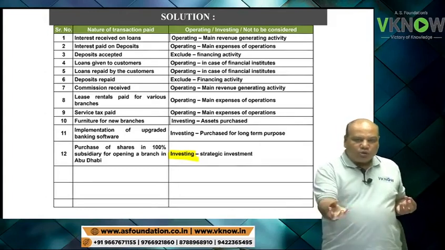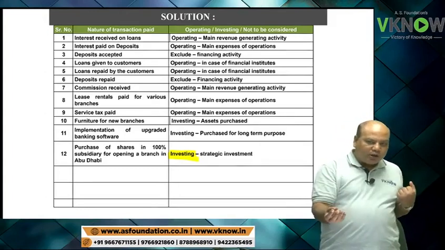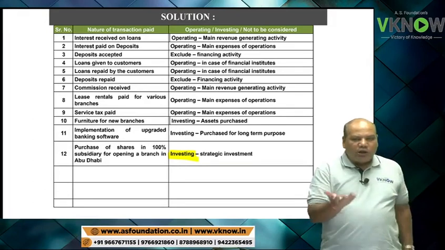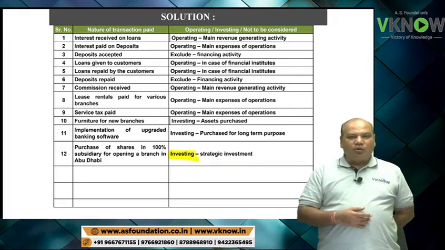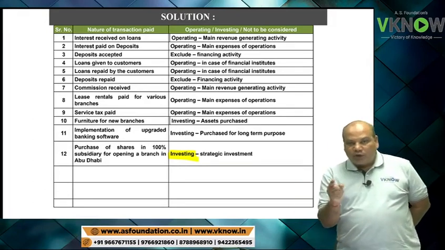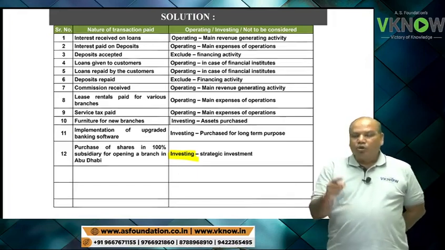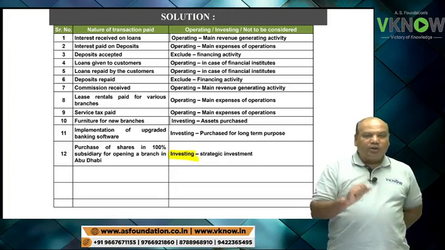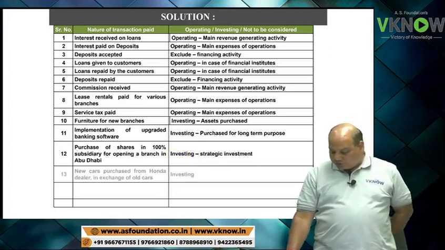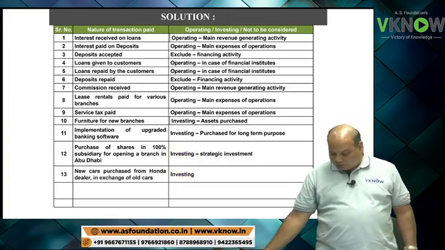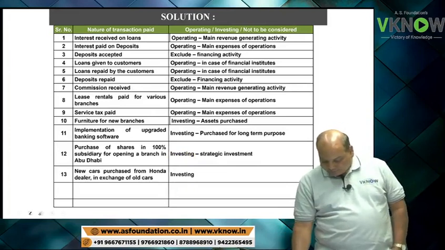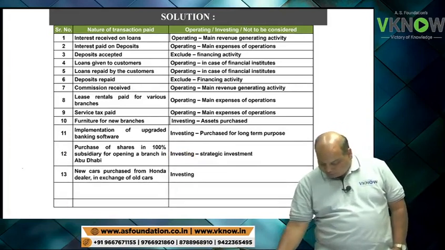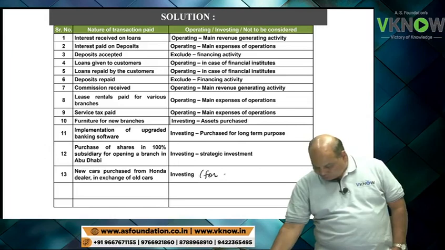So I will give old car, I will get new car, and I'll give 8 lakh rupees differential amount. Only the differential amount paid will be treated as investing activity. So write down investing activity for differential amount paid.